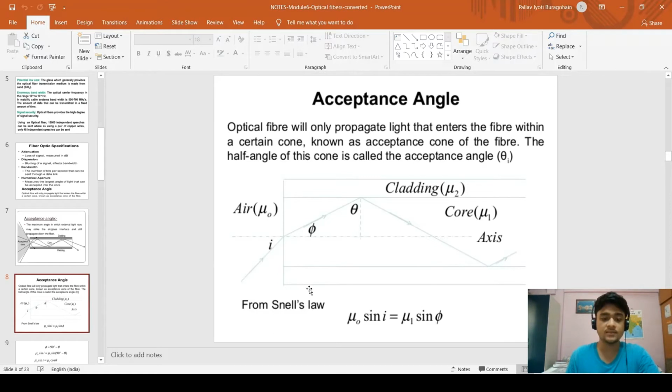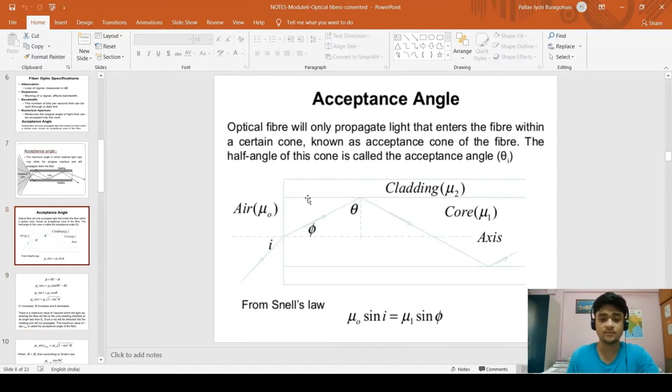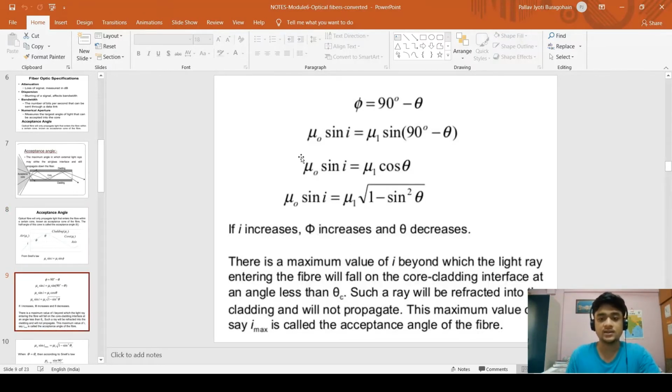So this is the basic Snell's law, and we can substitute phi equal to 90 minus theta using this triangle, where this is 90 degrees. Then it gets converted into cos theta, and then mu1 root of 1 minus sine square theta.